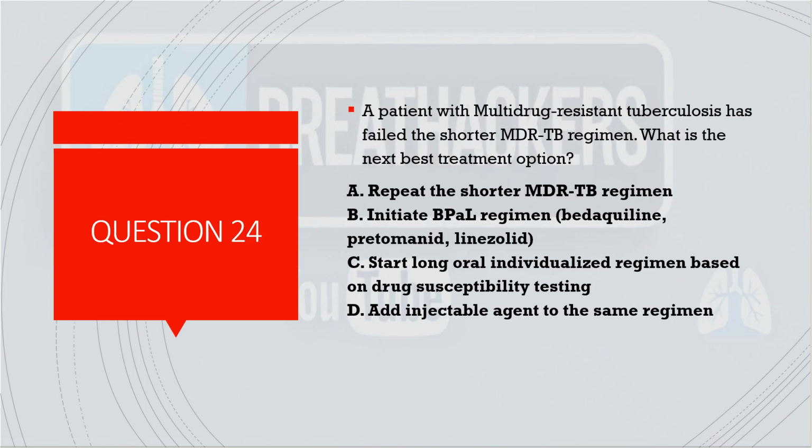Coming to the next question, a patient with MDR-resistant TB has failed with the shorter MDR-TB regimen. Which is the next best treatment option? I think everyone knows this. If a patient has failed on a shorter MDR-TB regimen, the best option among all these four will be to start on oral individualized regimen based on drug susceptibility testing.